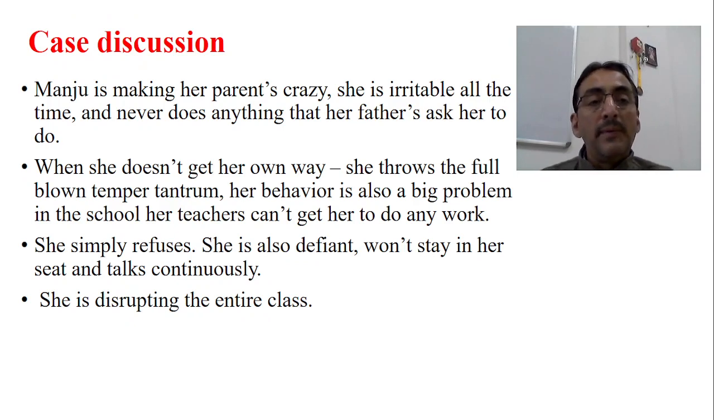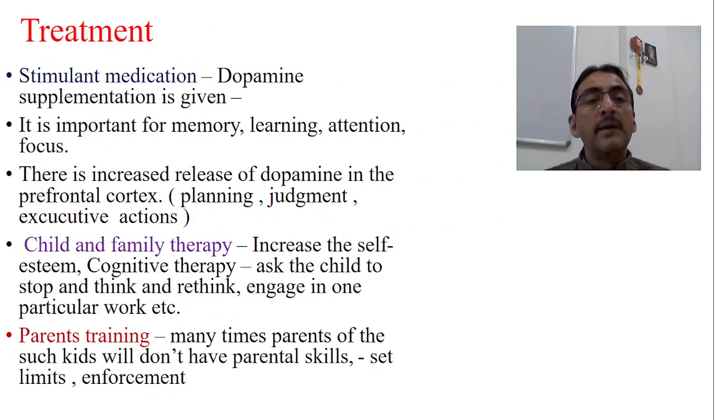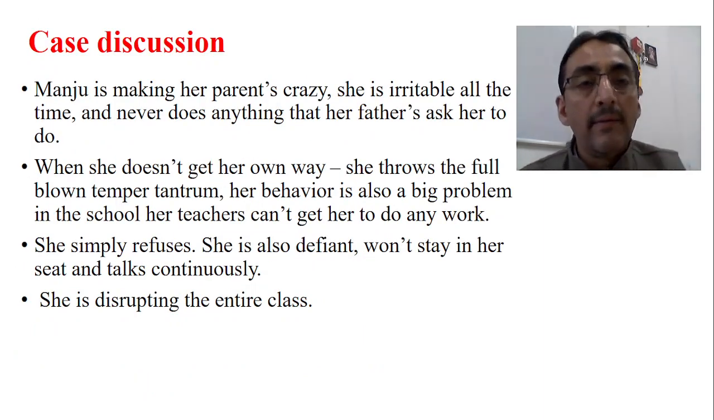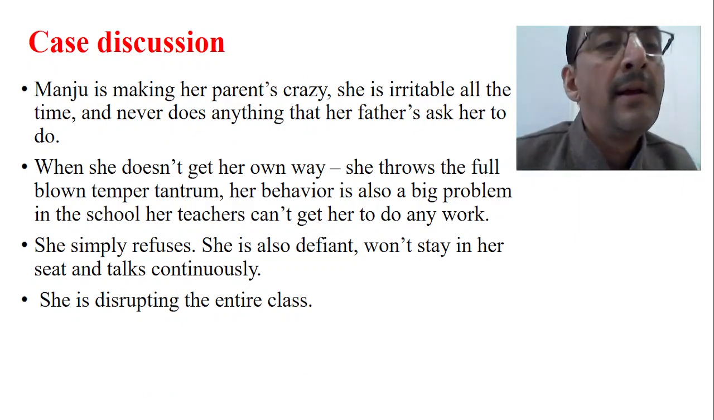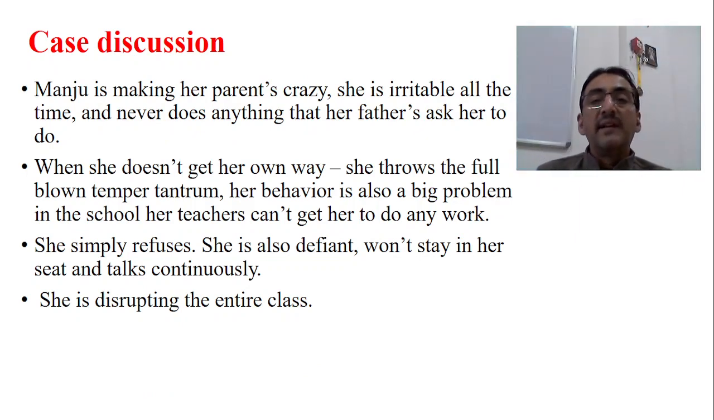Now we will have a case discussion on this condition so that things will be clear to us. See, Manju is making her parents crazy, and she is irritable all the time and never does anything that her father asks her to do. And when she does not get her own way, she throws a full-blown temper tantrum, and her behavior is also a big problem in school, and her teachers cannot get her into the day-to-day work.